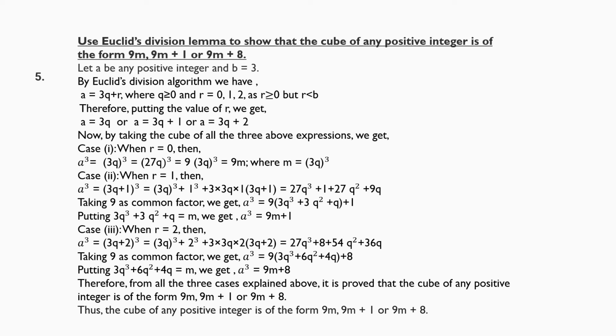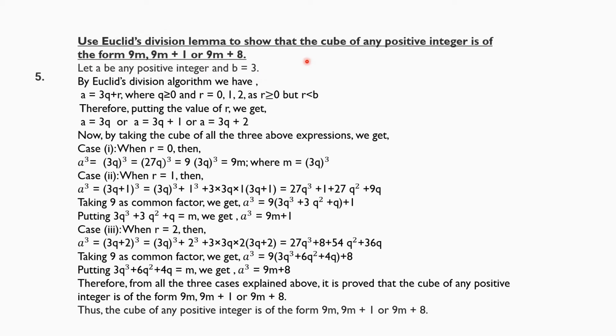Question number 5. Use Euclid's division lemma to show that the cube of any positive integer is of the form 9m, 9m plus 1 or 9m plus 8. By comparing Euclid division lemma with the outcomes here, it is clear that b can be 9. Then we will have 9 outcomes. Here we have to show that cube of any positive integer is of this form.